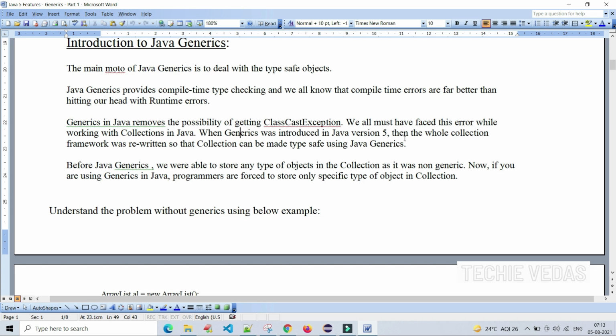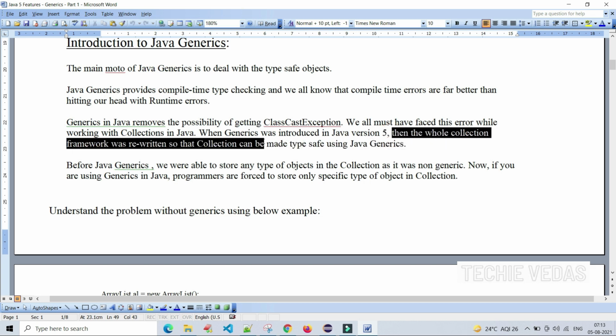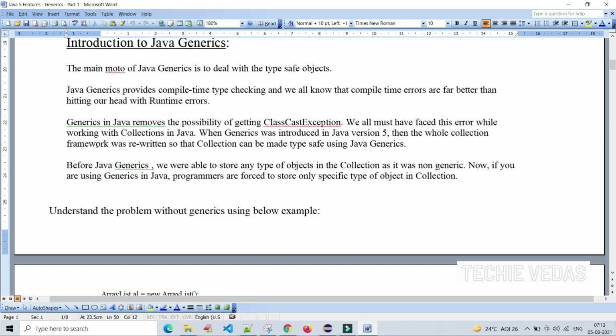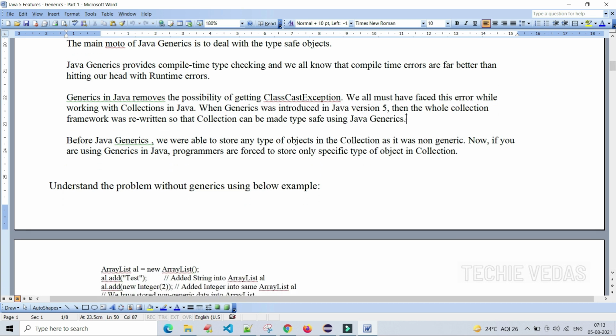When generics was introduced in this version, the old collection framework was rewritten. See this point here: after introducing the generics concept, the complete collection framework was rewritten so that collections can be made type safe using Java generics. See the importance of generics here. Actually, the collections framework was written in such a way that it had to follow some rules. But after the introduction of this concept, the complete collection framework was rewritten using generics. That much impact it has created.